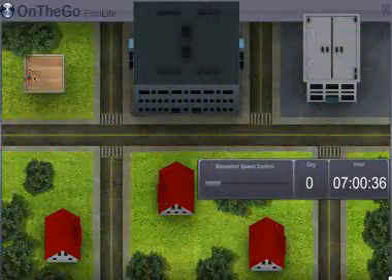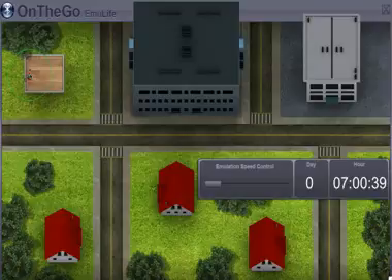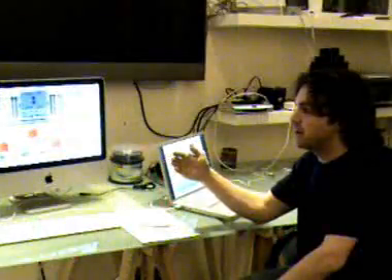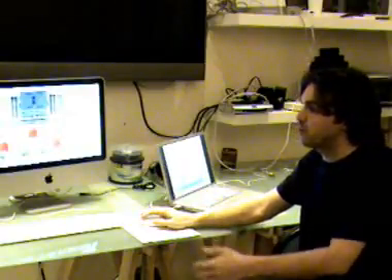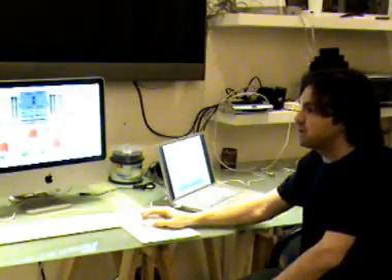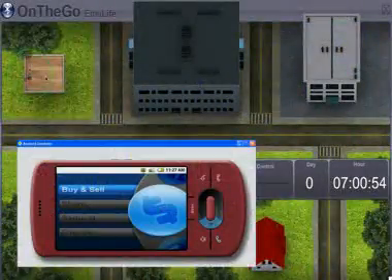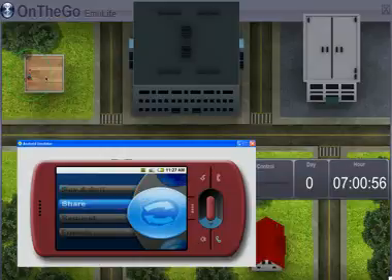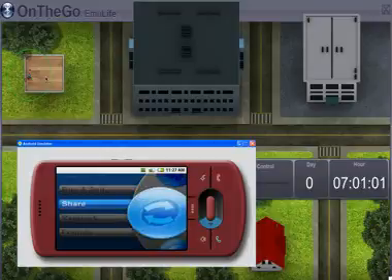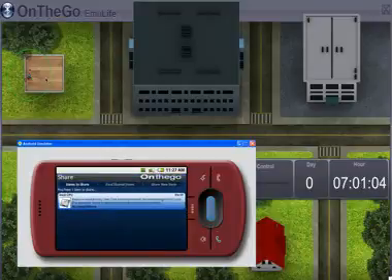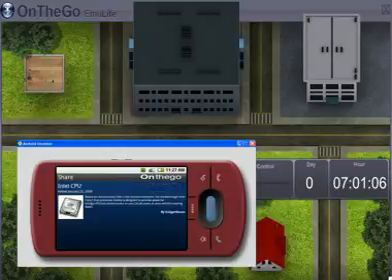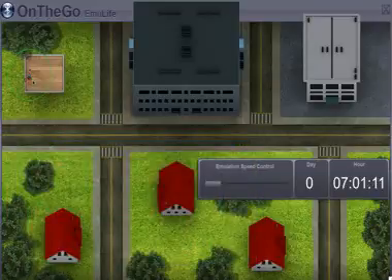Here we see user number 0, and we can even select it. This user is basically an instance of the application that is running on another computer running the Android emulator, with our program, and it's connected with this emulator through a socket. Here we can see in this other computer the application itself. We can see this starting menu, and we can see what are the items we would like to share with the rest of users. We see that we have just one item to share, and coming back to the emulator, we see this green box here. This is basically the element we would like to share with the rest of users.